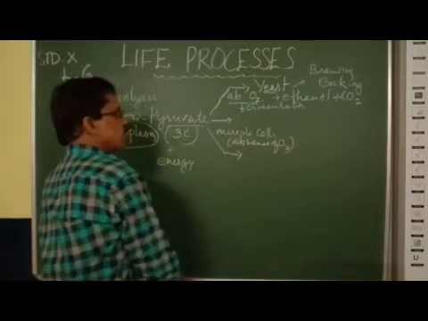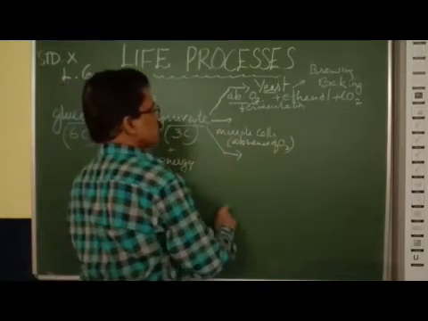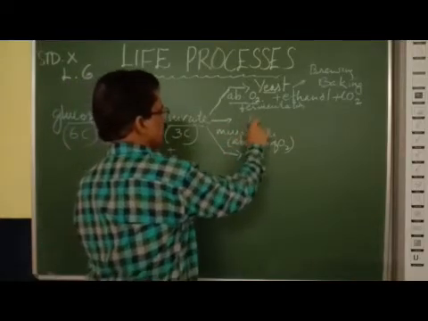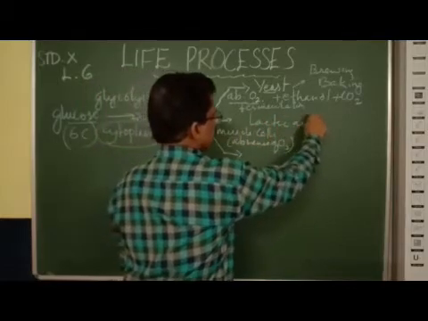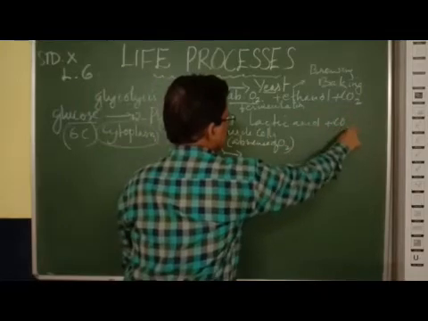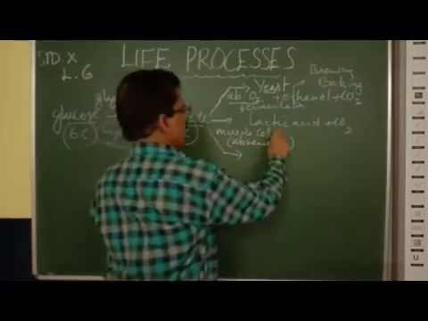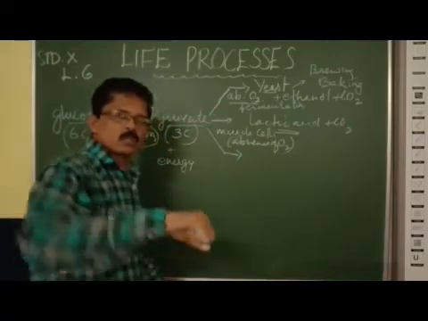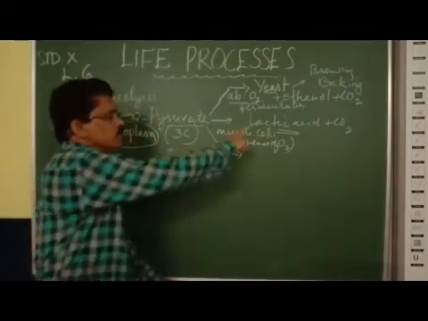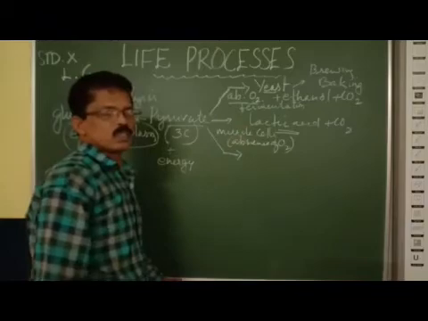In muscle cells, the pyruvate breaks down into lactic acid, plus carbon dioxide, plus some amount of energy. So this lactic acid accumulation in the muscles causes muscle cramps. Lactic acid accumulation happens in the absence of oxygen.